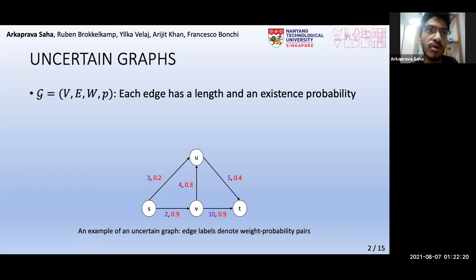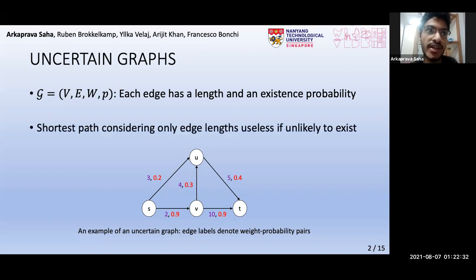Now, we all know about shortest paths in deterministic graphs. If we were to extend this concept to uncertain graphs, one way is to use the shortest path considering only the edge lengths. However, such a path is useless if it is highly unlikely to exist. For instance, if such a path is used to transmit information from one computer to another in a network, then often the information will end up not reaching the destination at all.